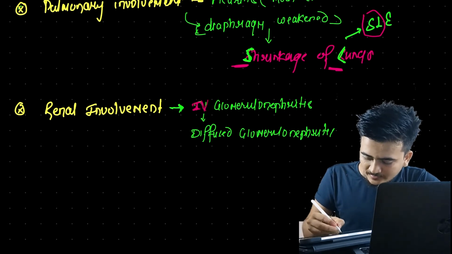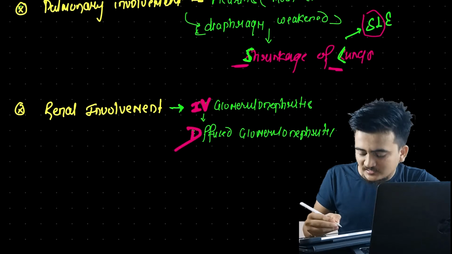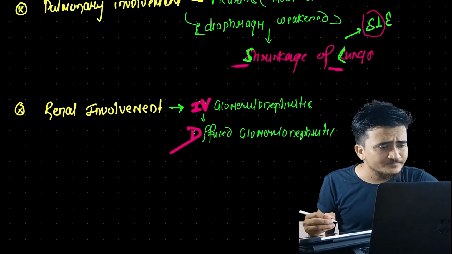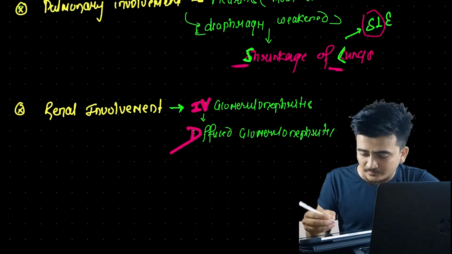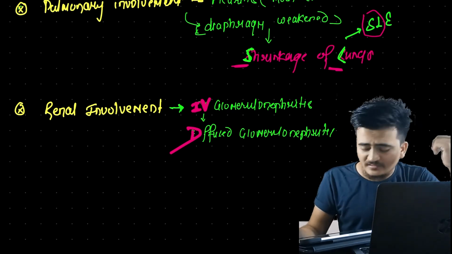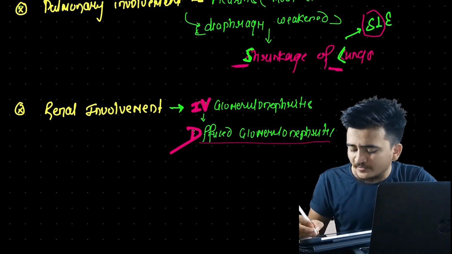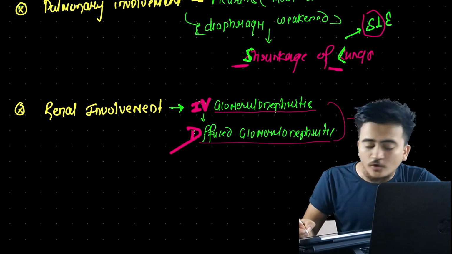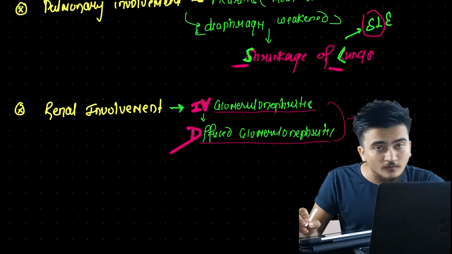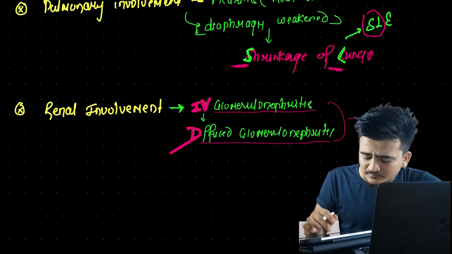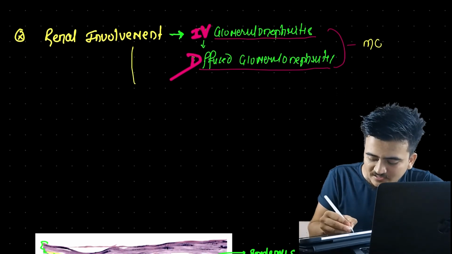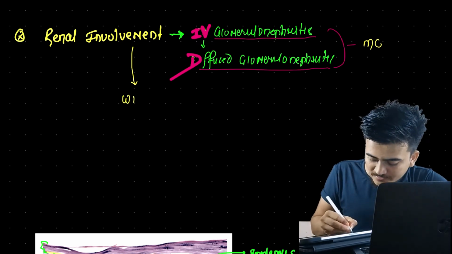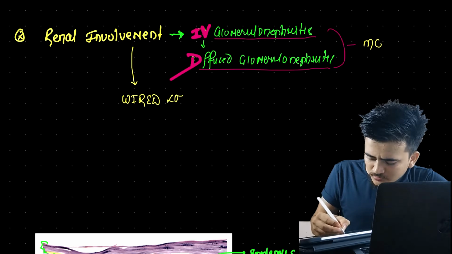Let's highlight this 4, and let's highlight this D. D is the fourth letter of the English alphabet. So now we can memorize it like this. This diffuse glomerulonephritis or type 4 glomerulonephritis is the most common type out of all 6. And one of the important characteristics that we see in SLE patients is wire loop lesions.